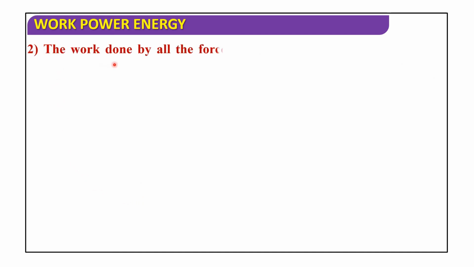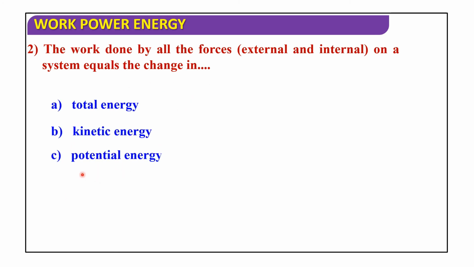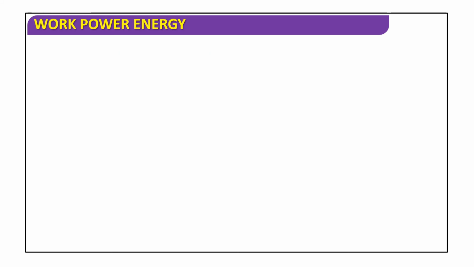The work done by all the forces, external and internal, on a system equals the change in total energy, kinetic energy, potential energy, or none of these. Here, kinetic energy. The work done by all the forces on a system equals the change in kinetic energy. Next we will discuss power.